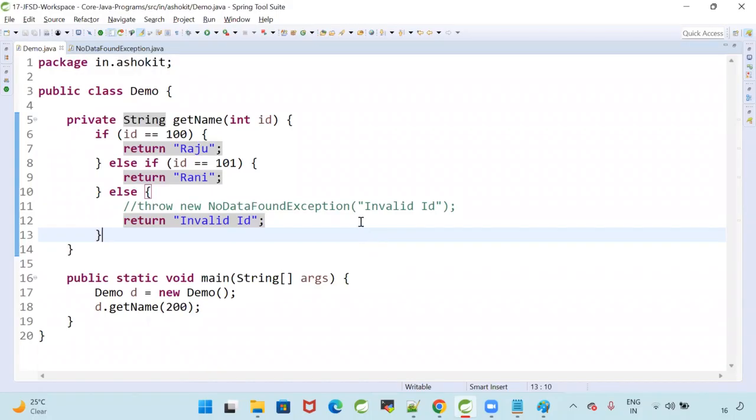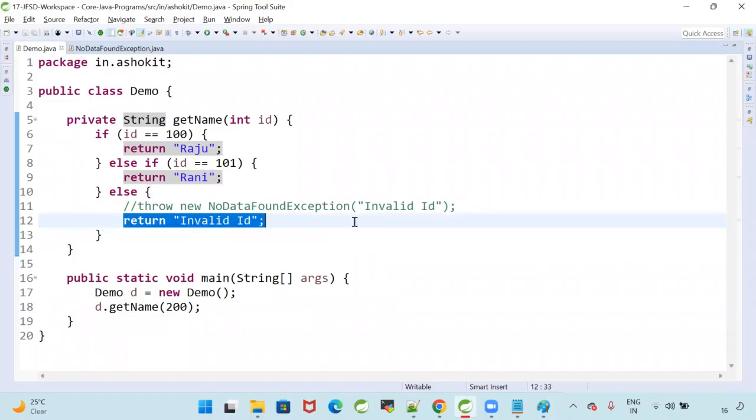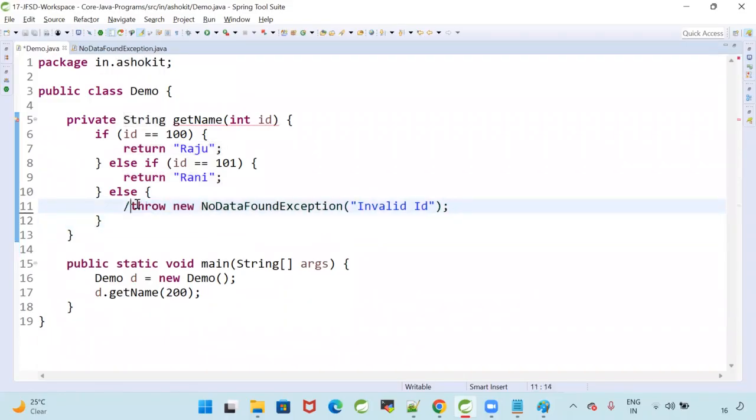So that's why I'm not printing that. I am throwing the exception by using the throw keyword. Then whoever is going to call the method will understand that there is a problem in the execution. That problem is a no data found problem, because the ID we passed is invalid. So the programmer who calls my method will understand they should not pass an invalid ID. Got it?